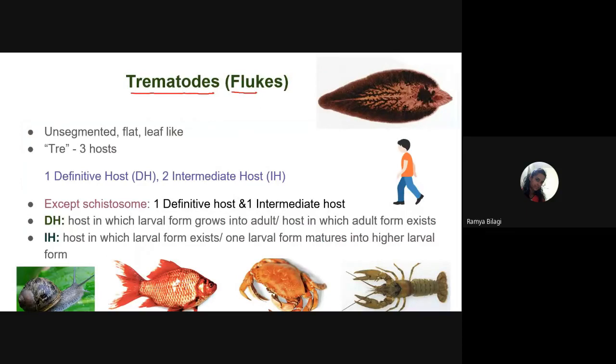So earlier we have seen in parasitology, in the trematodes, what is their basic morphological structure, students? Basically, they are what shaped? They are flat and leaf shaped. Do you all agree with this? Yes, ma'am. And their body is unsegmented. Can you see any segments over here? No, ma'am.